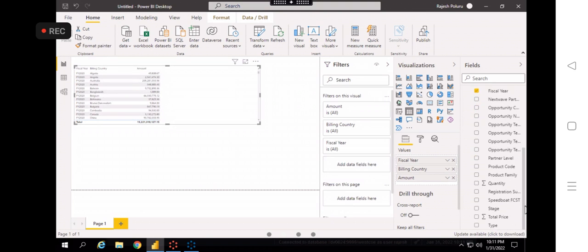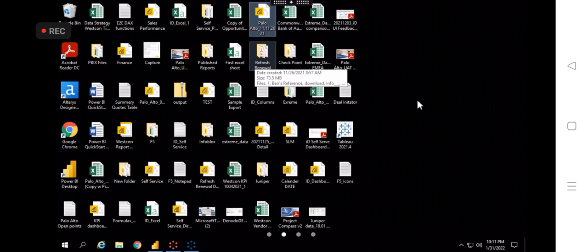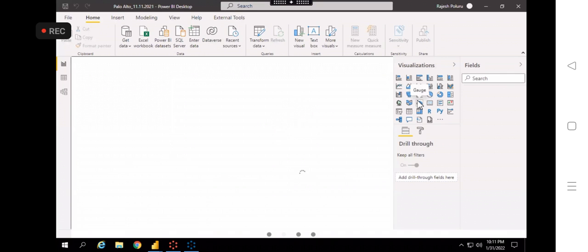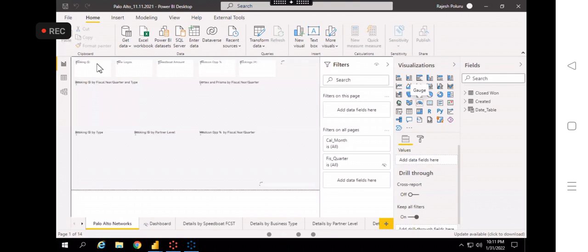Then you can go ahead with creating visuals and measures. They will provide you what measures and KPIs they need. See here, for example, if I open my report, booking.